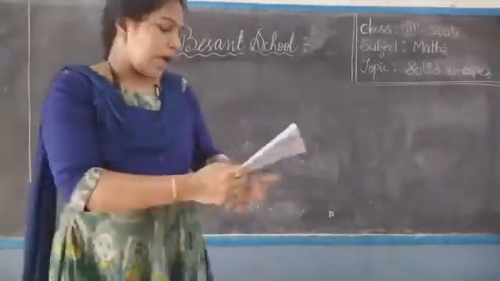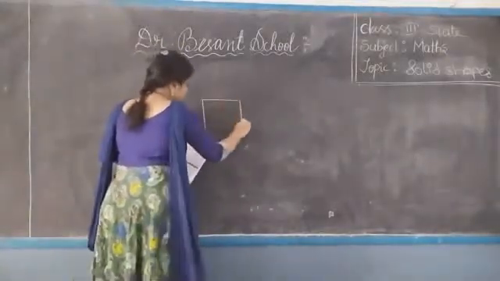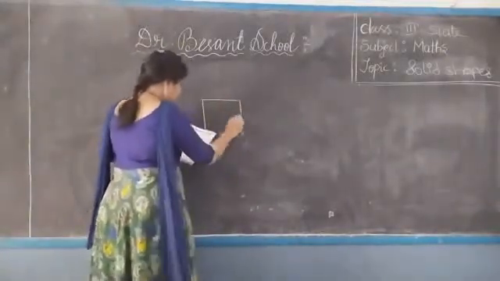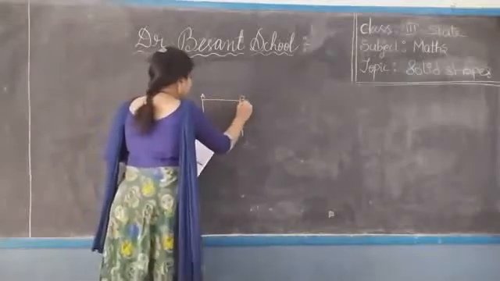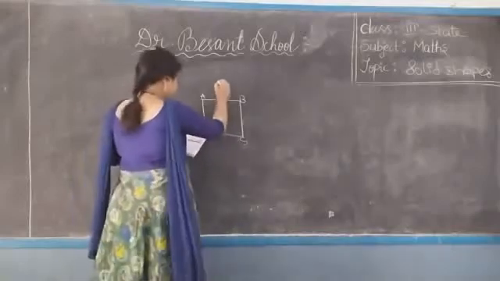Okay children, now I am drawing that cube here. See. A, B, C and D. Okay. Next.